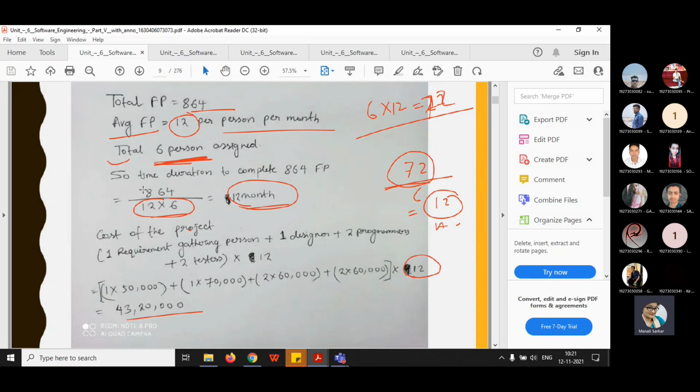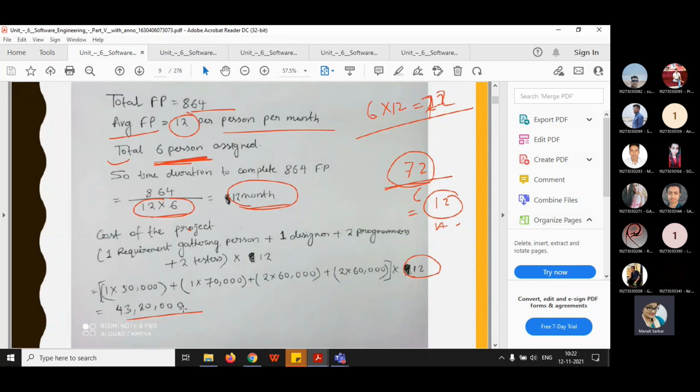So 864 divided by 12 into 6 gives 12 months. Now, same logic, you need to multiply by 12: one requirement gatherer, 1 into 50,000, one designer, 1 into 70,000, two programmers, 2 into 60,000, and two testers, 2 into 60,000. You need to calculate this and multiply it by 12. You will get the answer as 43,20,000.